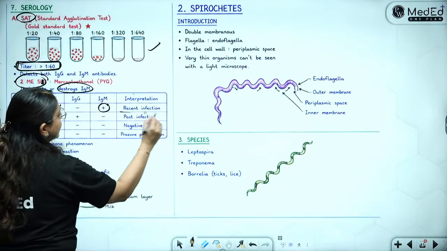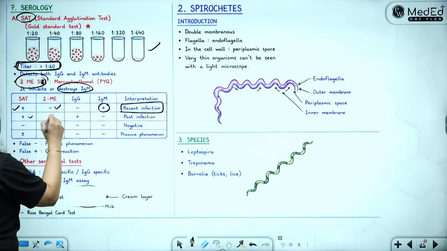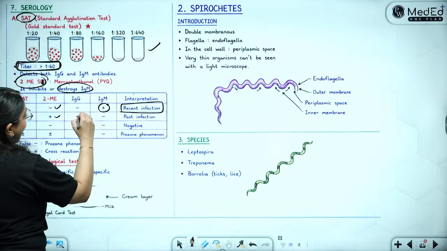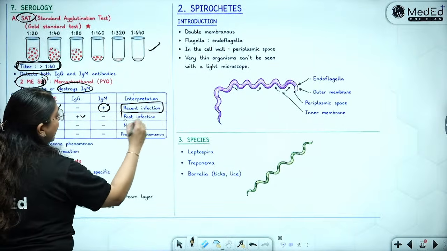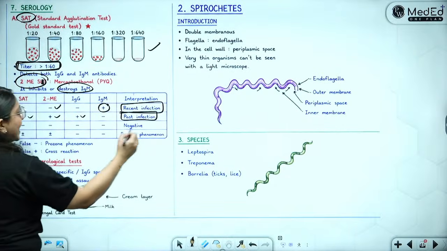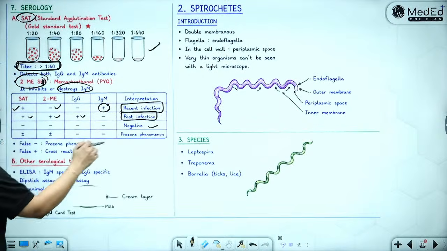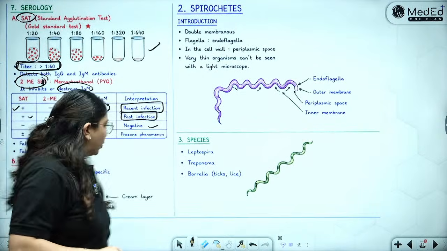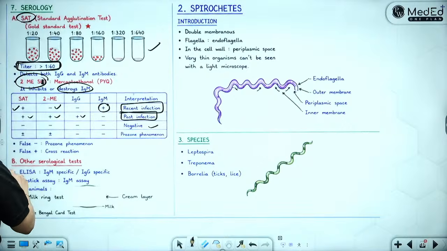So, the patient has recent infection. If both are coming positive, that means IgG was present and it is a past infection. If all are negative, it is negative. If there is any confusion, there can be the prozone phenomenon. Then we can do ELISAs.